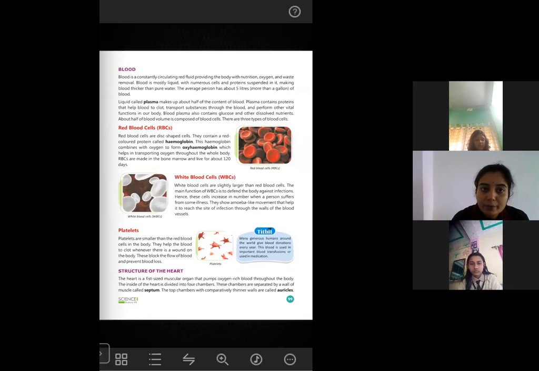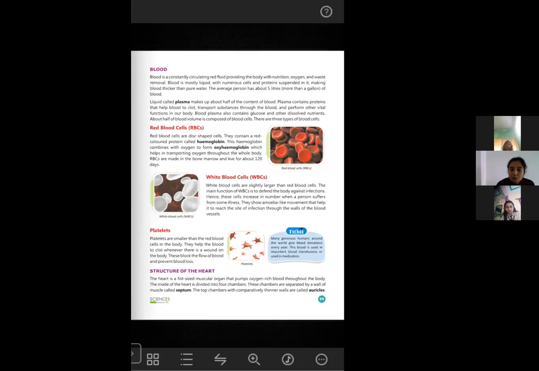Liquid called plasma makes up about half of the content of blood. Plasma contains proteins that help blood to clot and transport substances. This plasma helps the blood to transport the substances and to perform some other functions. Blood also helps us to maintain our body pH and our body temperature. So plasma also helps in these functions. Blood plasma also contains glucose and other dissolved nutrients.